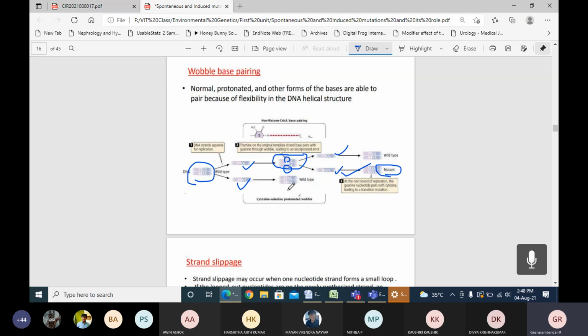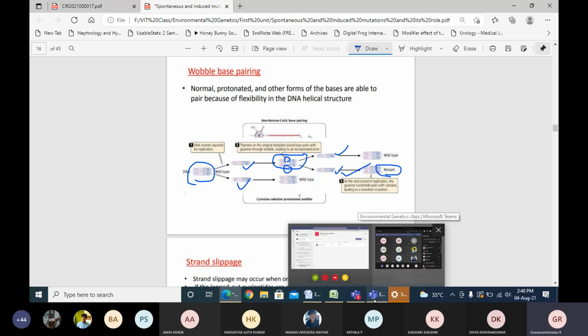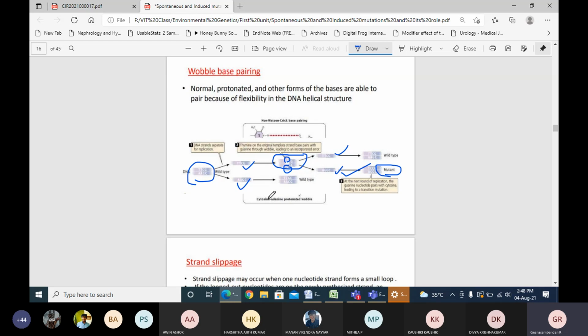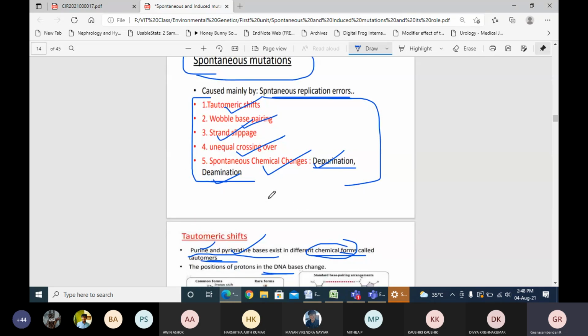I'll stop here now. Remaining we'll discuss next class. So this time is for discussion or questions now. If you have any doubt, you can ask me. Remaining the strand slippage and the unequal crossing over, spontaneous chemical change, depurination, deamination, as well as the induced mutation, we'll discuss next class.